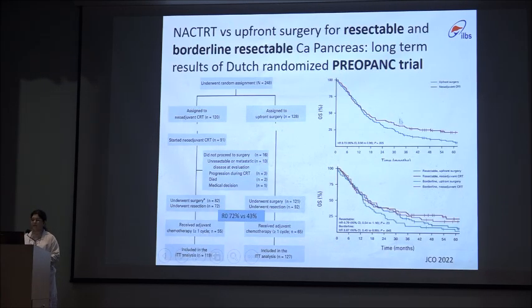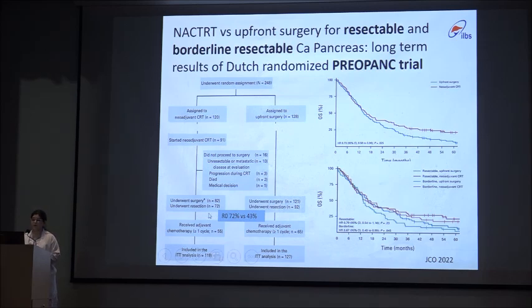PREOPANC trial is another trial for resectable and borderline resectable CA pancreas. In this, 248 patients were assigned, but finally chemoradiation therapy was given in 91 patients, whereas upfront surgery in 128 patients. According to the intention-to-treat analysis, there was a benefit of 13% in R0 resection in patients who received chemoradiation therapy as compared to chemotherapy alone.